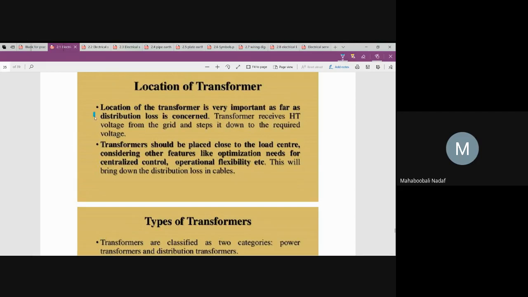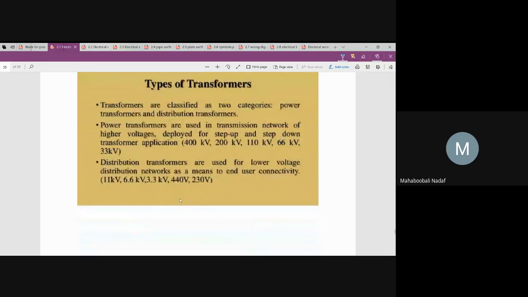First is the location of the transformer. If a building is there, you should place the transformer outside of the building. Let us talk about the multi-story building. Here the transformer should be placed such that the distribution loss is minimal. That means there should be minimum loss from the transformer to the distribution board. So generally it should be placed very close to the load center. Load center means, from the distribution board we get how much load is required. Next to the meter. Okay? This is about the transformer.